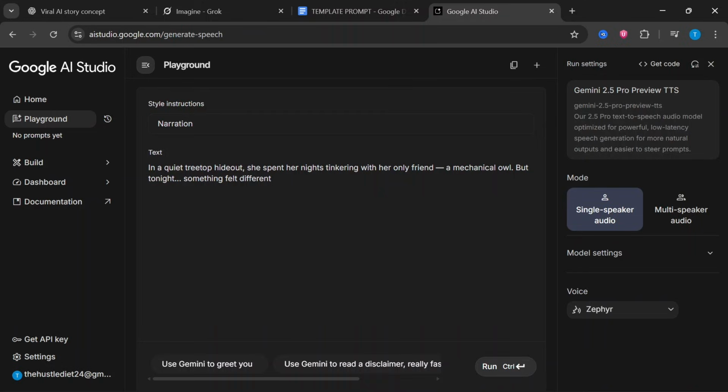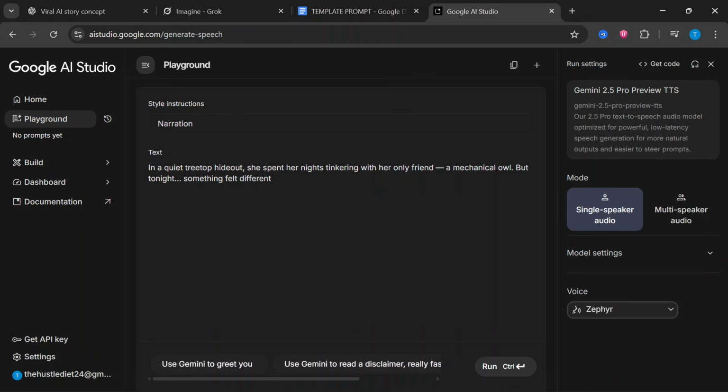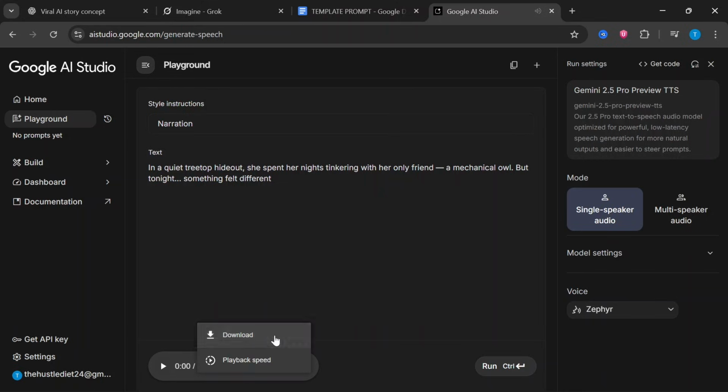So I forgot to choose the voice, but I think I'll be going with this one. You can just come here and listen to them and choose whatever you want. But for me, I'm going with this. And after, I'm going to hit run. So perfect. What we are going to do now is download it. And we are going to do the same for our next scenes, which I've already done just to save us time. So the next thing we are going to do is sync our narrations with our videos.